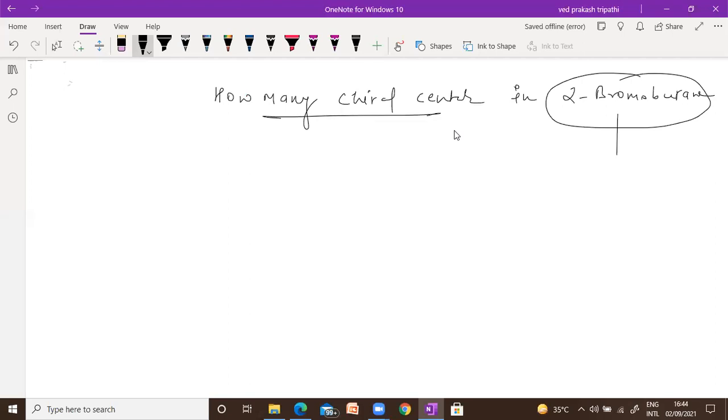So 2-bromobutane, what is the meaning of this? Listen, but means 4 carbon: 1, 2, 3, 4. N approaches for single bond only. So that's why I have connected everything with single bonds. And now I will balance this one. But as you can see, this is 2-bromo, so we will associate bromine at the number 2 location. Suppose this is 1, this is 2, this is 3, this is 4. So this is my bromine.